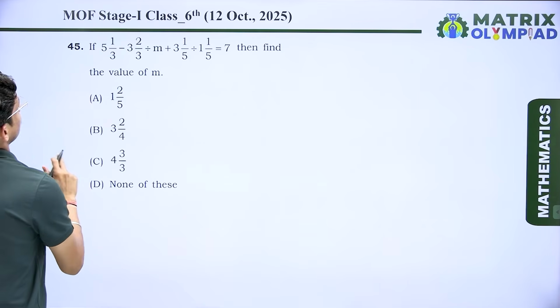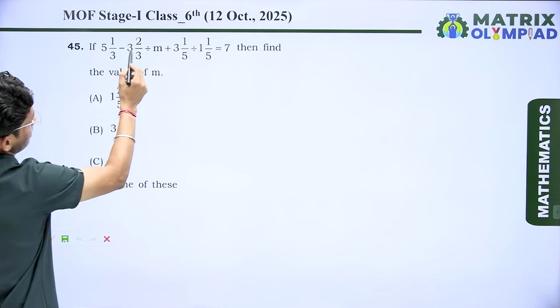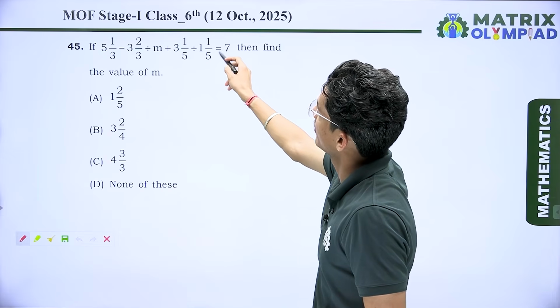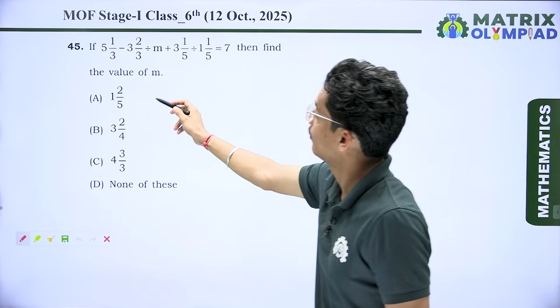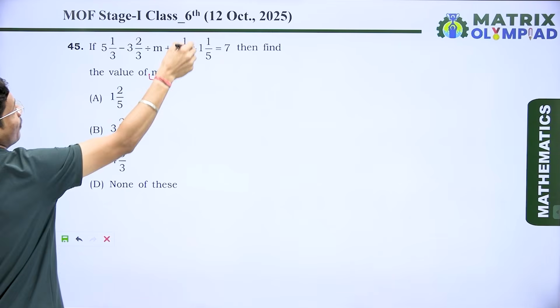So now if I talk about the next question, which is: if 5 and 1 by 3 minus 3 and 2 by 3 divided by m plus 3 and 1 by 5 divided by 1 and 1 by 5 equals 7, then find the value of m. So here we have to find the value of m. First we simplify all this.